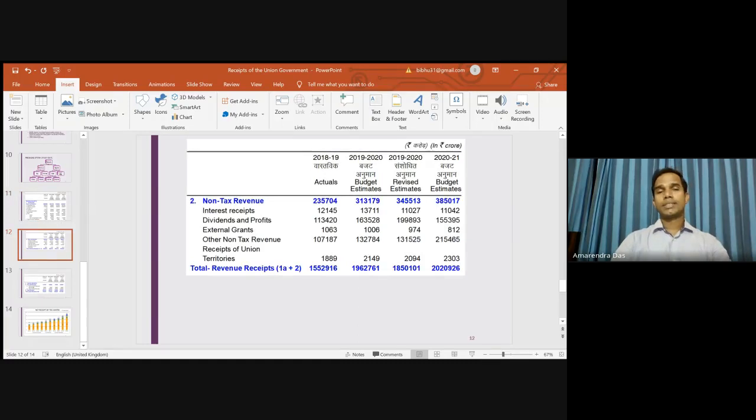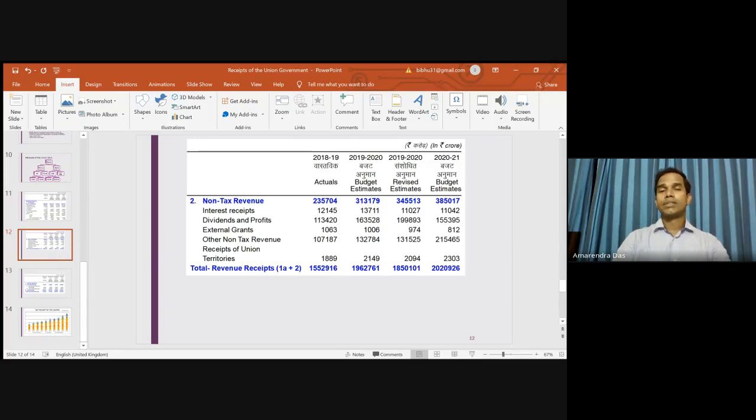Now coming to the non-tax revenue receipts, we have interest receipts, we have dividend and profits, then we have external grants, and then we have other non-tax revenue, then receipts of the union territories. So these are basically the major non-tax revenues, and then there are different fines and fees under the non-tax revenue, and these will come under the other non-tax revenue, and those are quite a large amount. You look at the numbers.